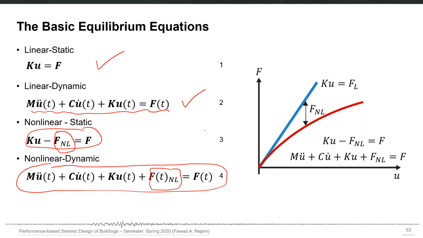Therefore, nonlinear analysis, static or dynamic, takes a significant amount of time compared to linear analysis because they are iterative, because they have something in their equation which is not known at the start, and the program has to run again and again to actually know that quantity.